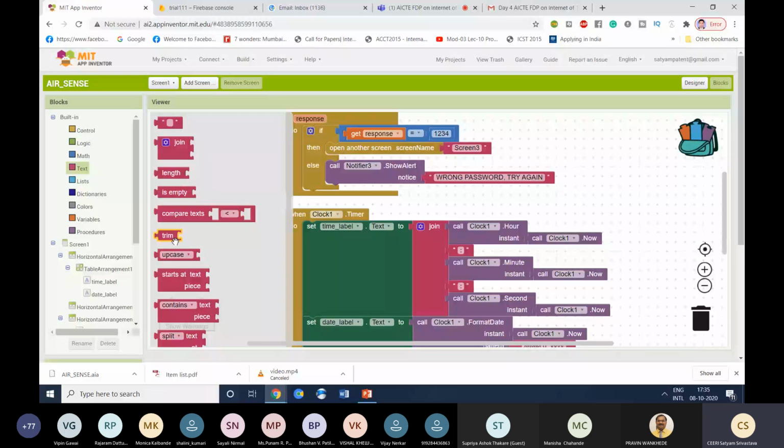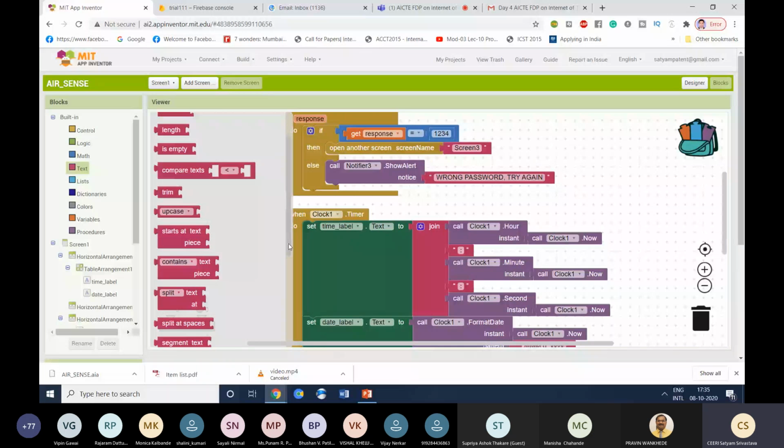This is the trim block. The trim block is basically to trim the data. Let us say in our case, whatever data packet is coming has one starting bit and one end bit. Let us say in the starting bit a dollar is there, or in the end bit a slash or hash is there. So we need to trim those parts, and for trimming that, we have to use this block.